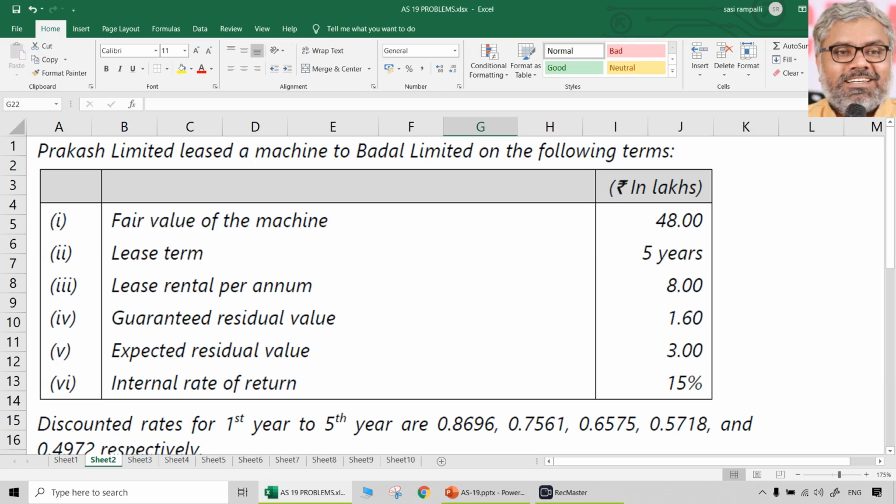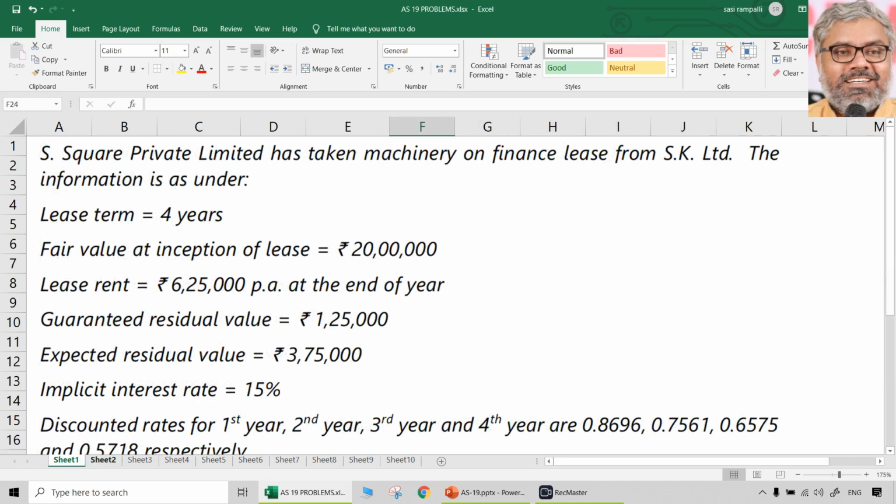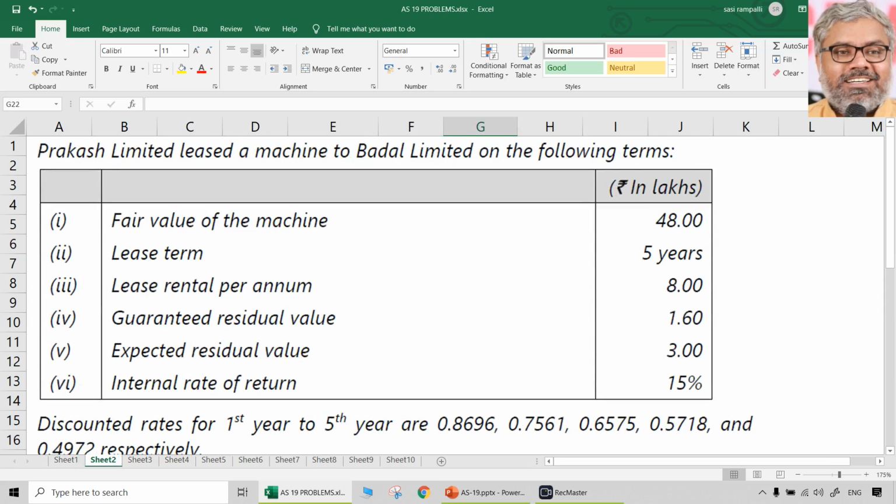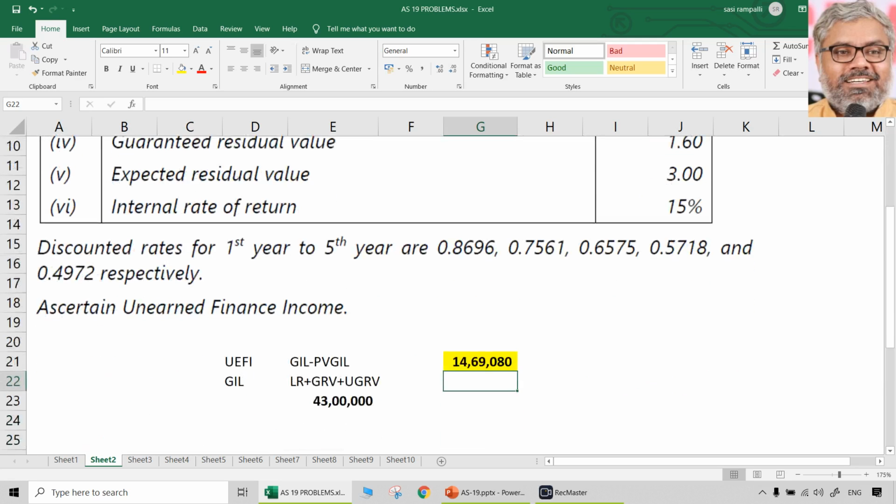For that purpose, you need to practice on paper. By watching this, you will only understand how to do the problem, but that does not mean you know how to do the problem by watching this. You will be able to do this problem in a quick and accurate manner only when you practice on paper with a calculator. That is the most important thing. If that is not done, there is no use of looking at all these things.